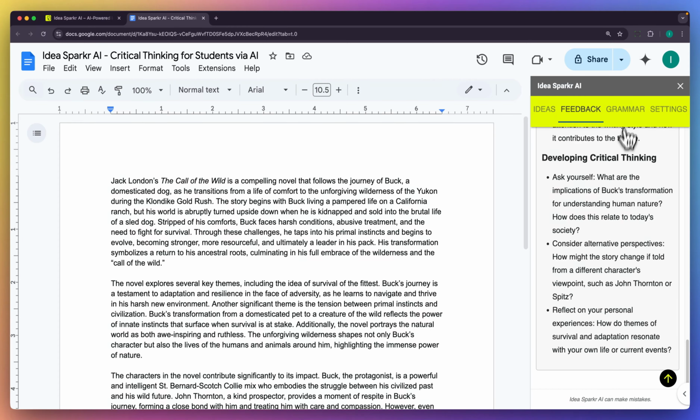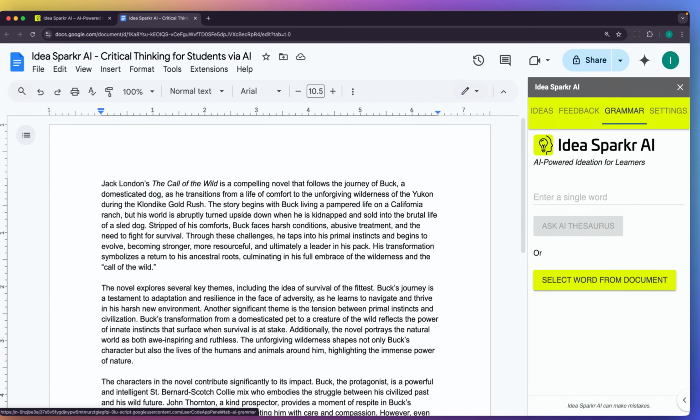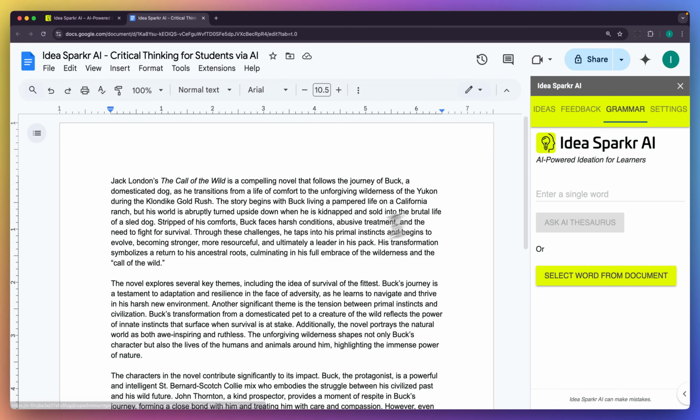Now let's look at the grammar tab. One word that I want to call out here that maybe doesn't fit is the word culminating, or maybe I've used it too much. I want to see what are my other word choices. If I highlight this word and select the word from the document button,